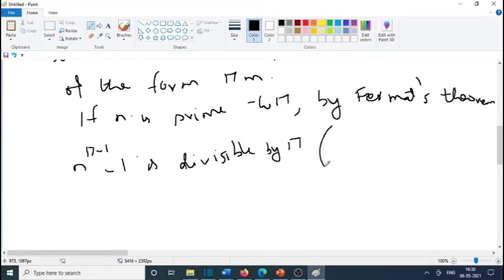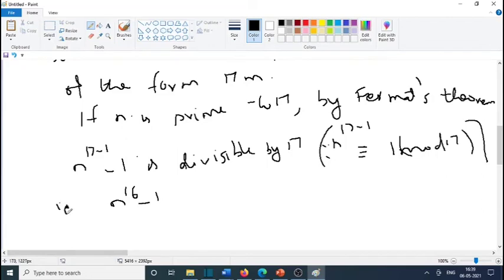Since n raised to 17 minus 1 is congruent to 1 mod 17, we could write n raised to 17 minus 1 is divisible by 17. That is n raised to 16 minus 1 is a multiple of 17.